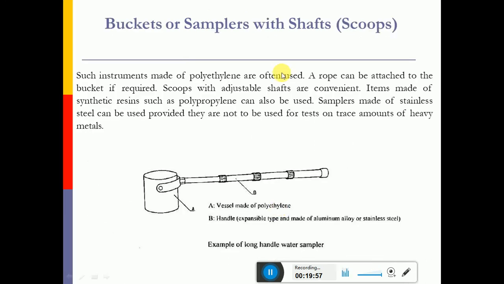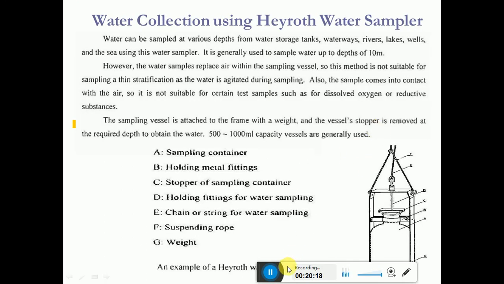Similarly, we have a bucket or sampler with tabs. This consists of a wooden shaft or a steel shaft, and it consists of a container or a bucket, and a rope can be attached to this, so this can be used to collect the samples from the sources. Okay, so we also have the Hayrite water sampler.